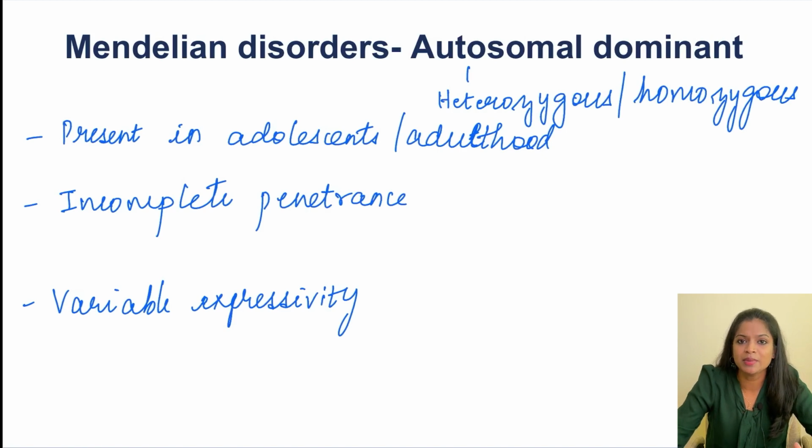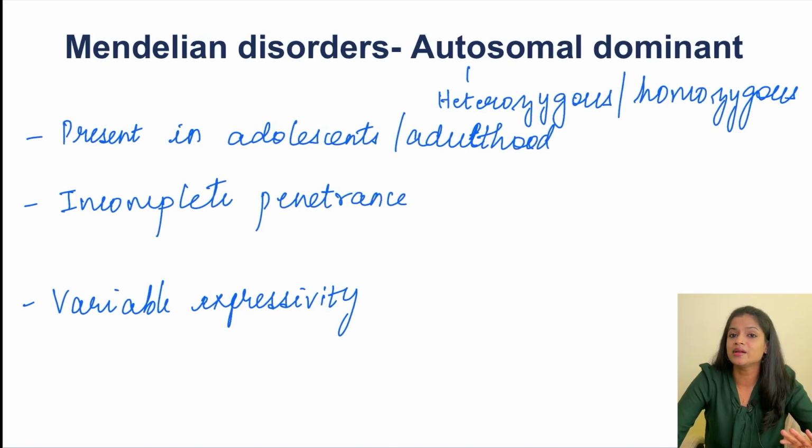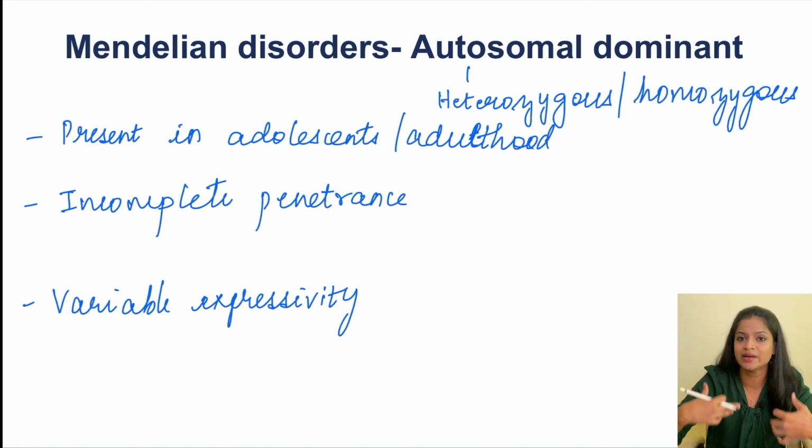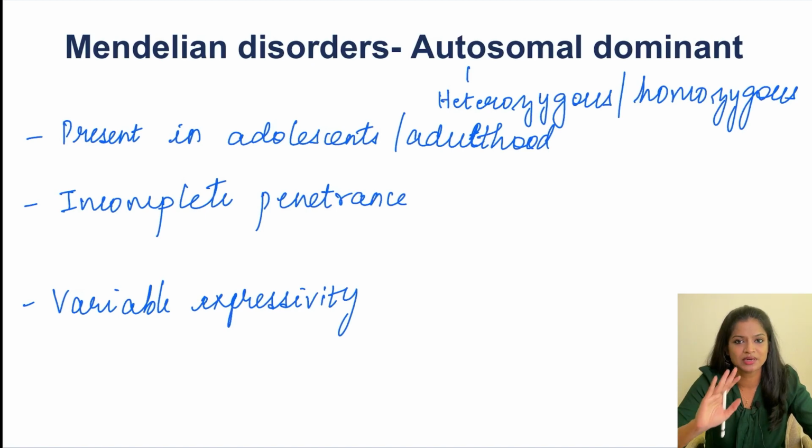So what is incomplete penetrance? Meaning, even though the person has inherited the mutant gene, the mutant allele, they are not going to express the trait. Phenotypically they are not going to express it. That is called incomplete penetrance. Suppose I am telling the penetrance is going to be 60%, it means that 60% of the individuals who inherit the mutant allele are going to express the trait. So penetrance is always expressed in percentage.